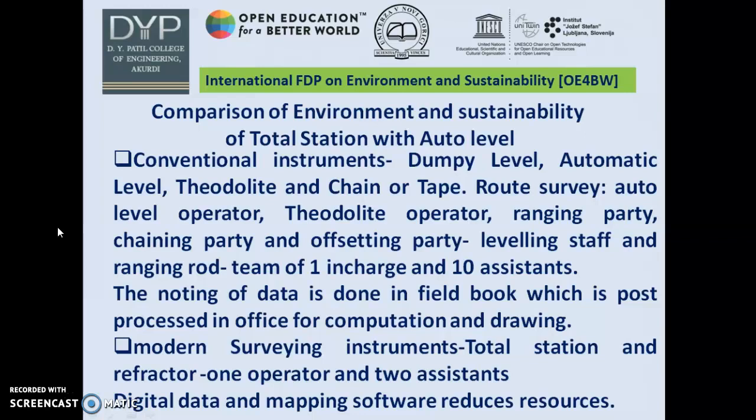While using the modern surveying instruments, when we calculate the carbon emission, I have considered a total station with a refractor. Only one operator will be sufficient for operating the total station, and two more assistants are taken, one for holding the refractor and the other to assist them in case of any emergencies. The digital data is available and mapping software results in reduction of utilization of many valuable resources that are needed.